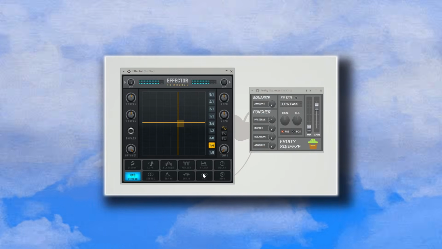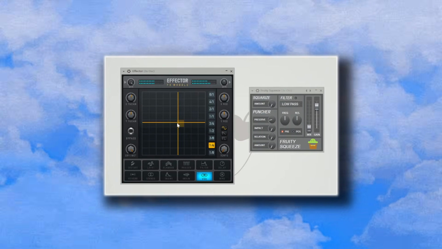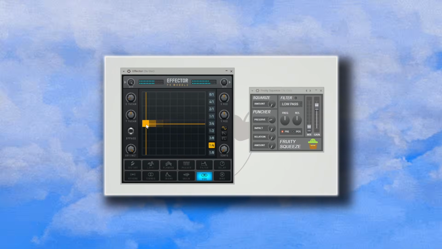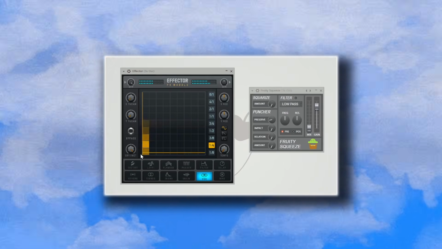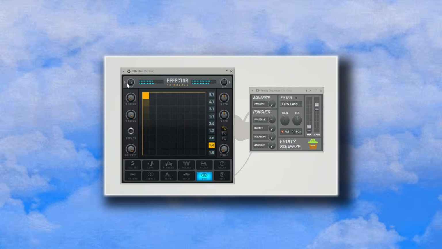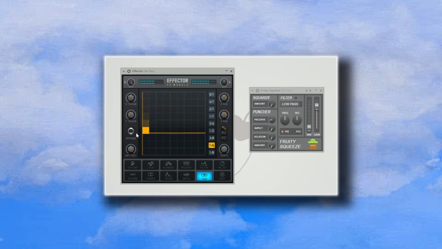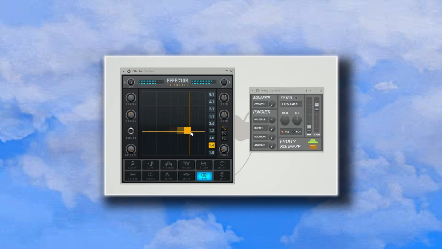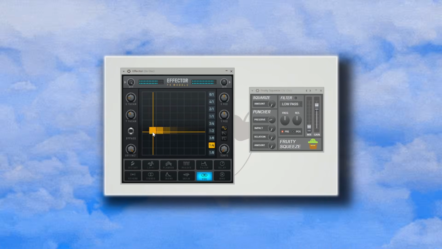The next ones on the list are Fruity Effector and Fruity Squeeze. The Effector is a performance-oriented effect plugin. It comes equipped with a cool formant filter, labeled as Vox. The X parameter controls the vowel sound, and the Y parameter is the resonance size.